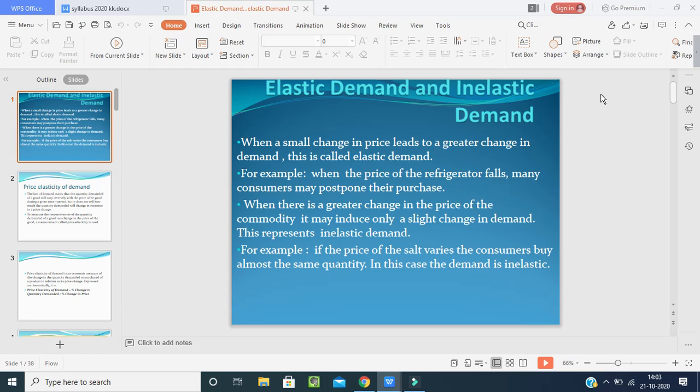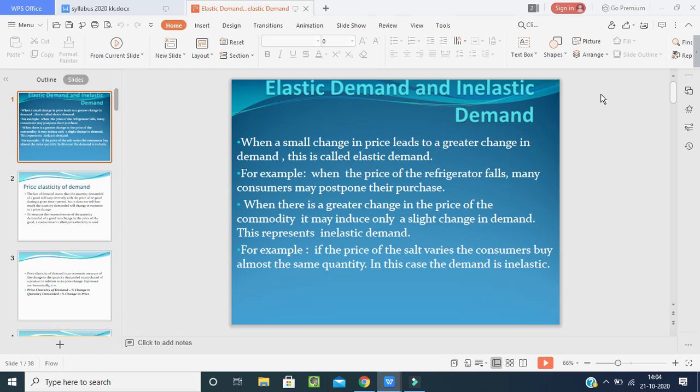See what will happen here. The demand for salt is there. Why? Because salt is a necessity good for every household. Even if the cost of salt is 10 rupees per kg, if you increase it to 20 rupees also, people will purchase it. And this shows the inelasticity of demand.